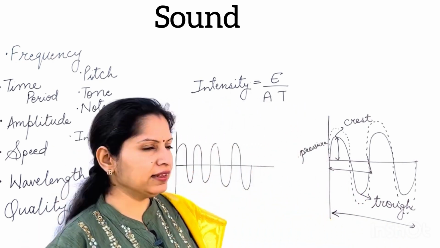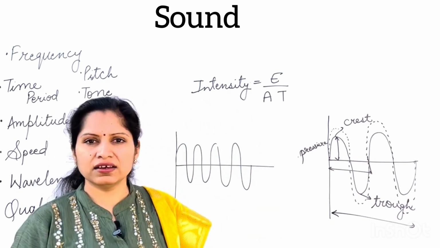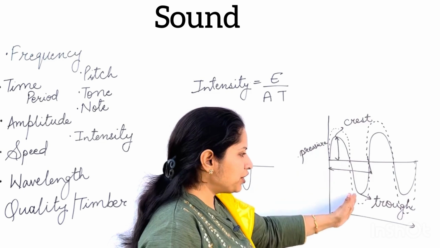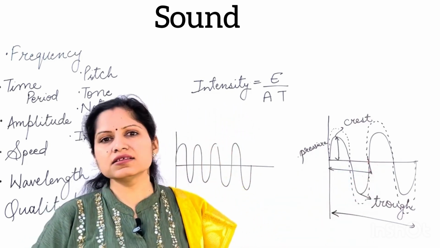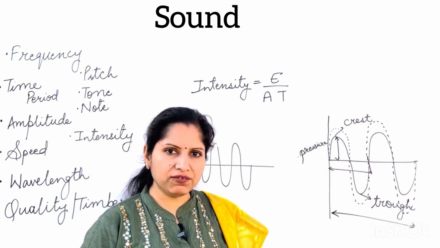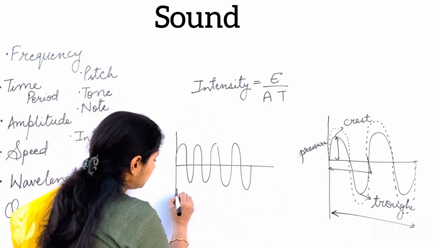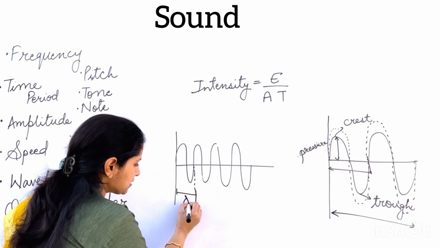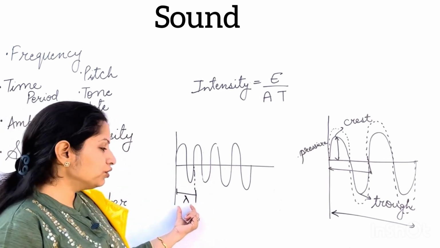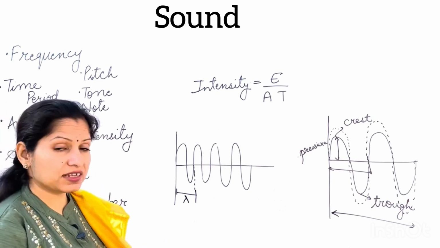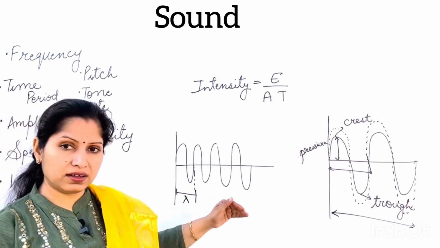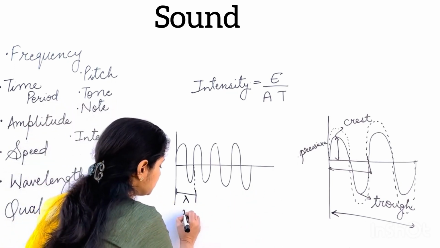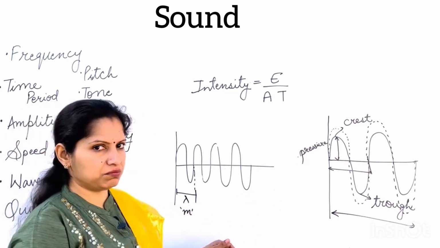Next comes the wavelength. It's very easy. The length of one particular wave, that is, the length of one compression and one rarefaction, is known as wavelength. This wavelength is represented by the symbol lambda. Since it is a length, the SI unit of wavelength will be meters.